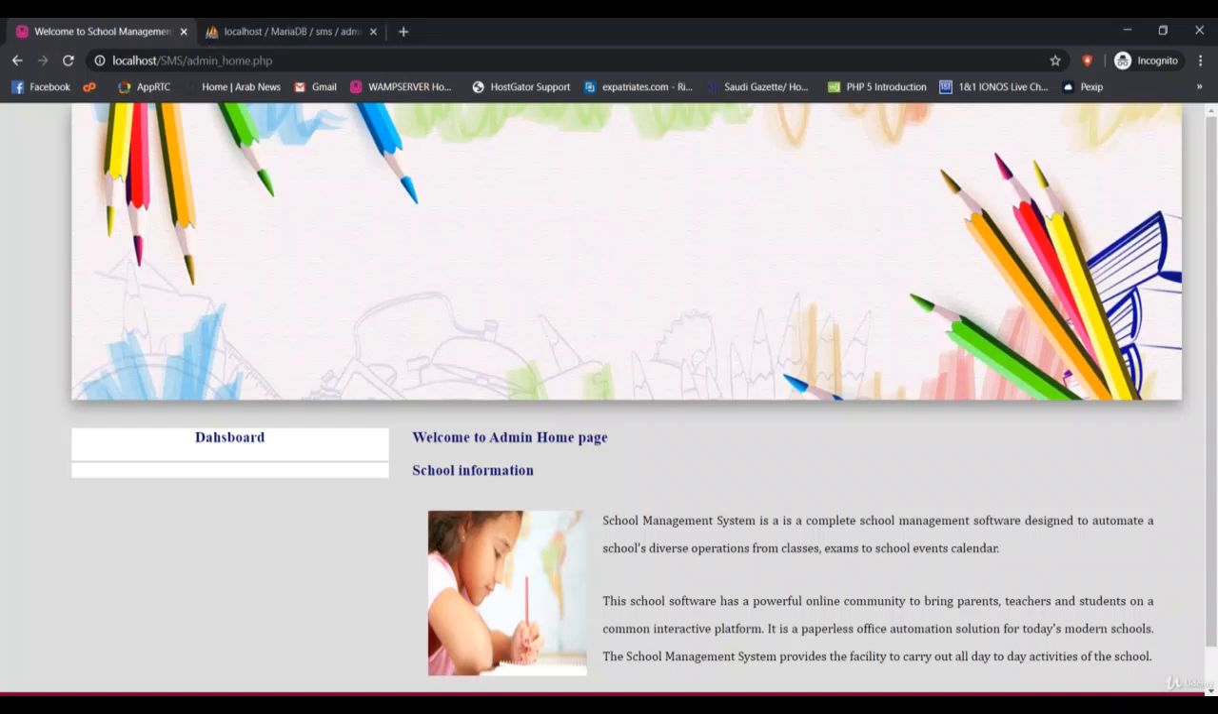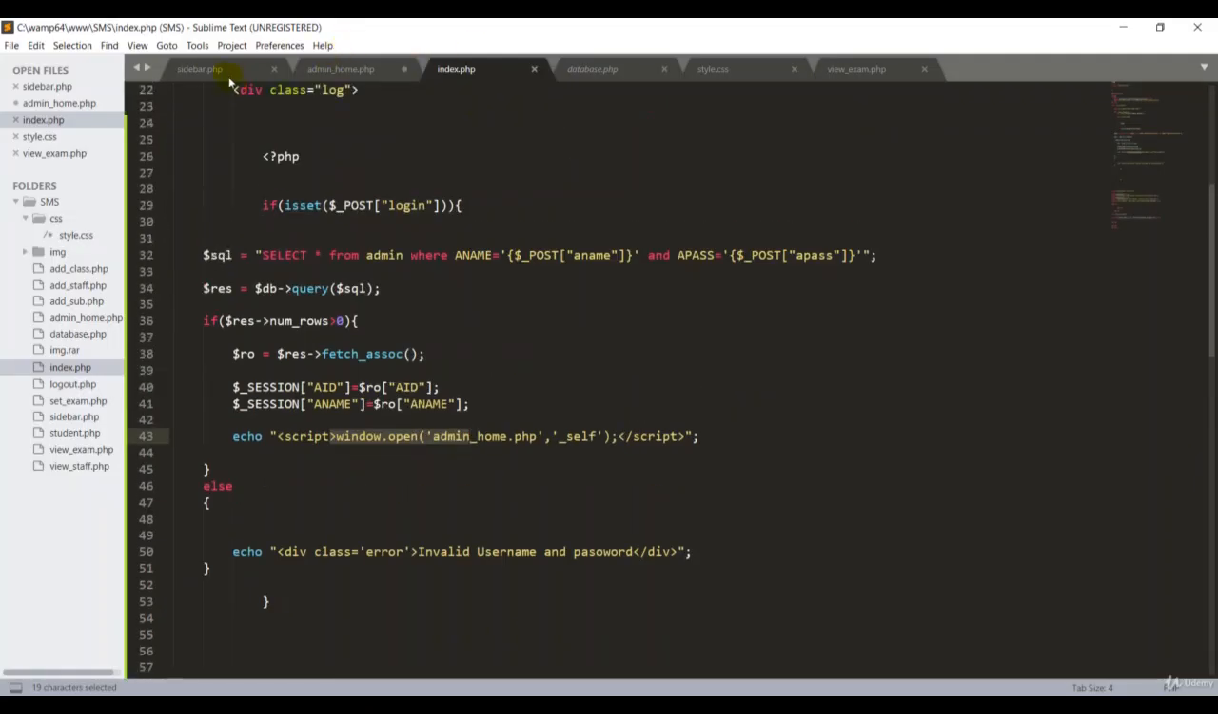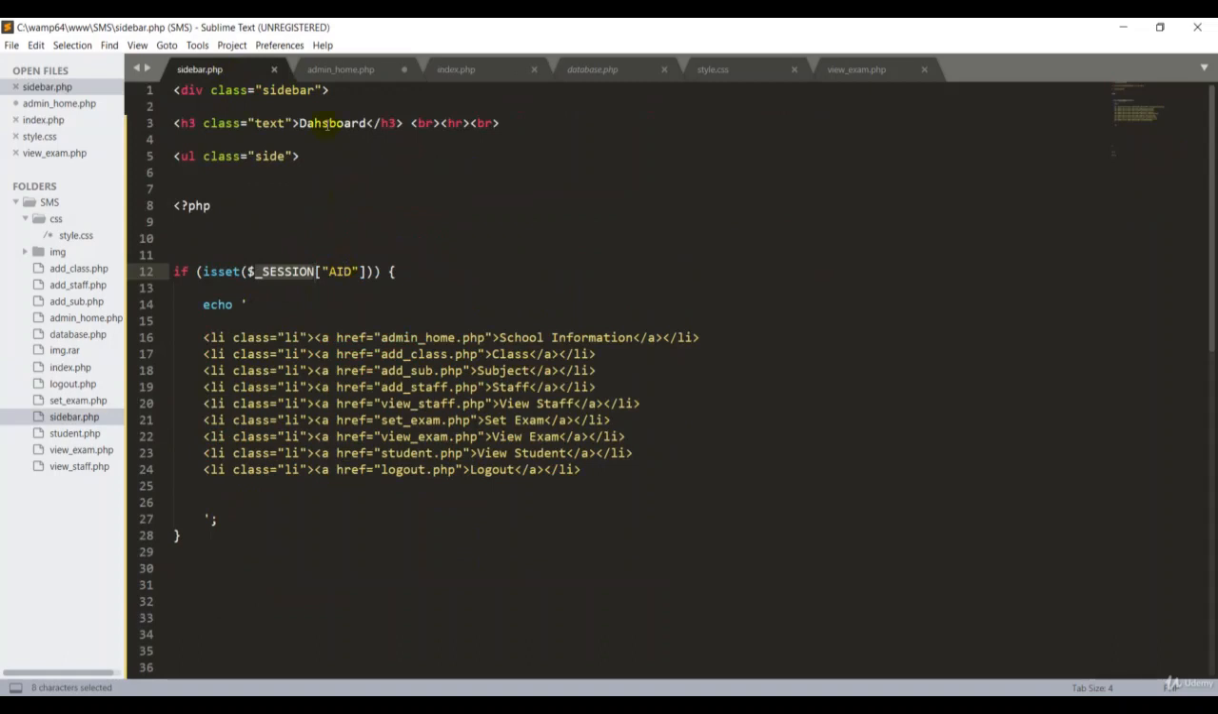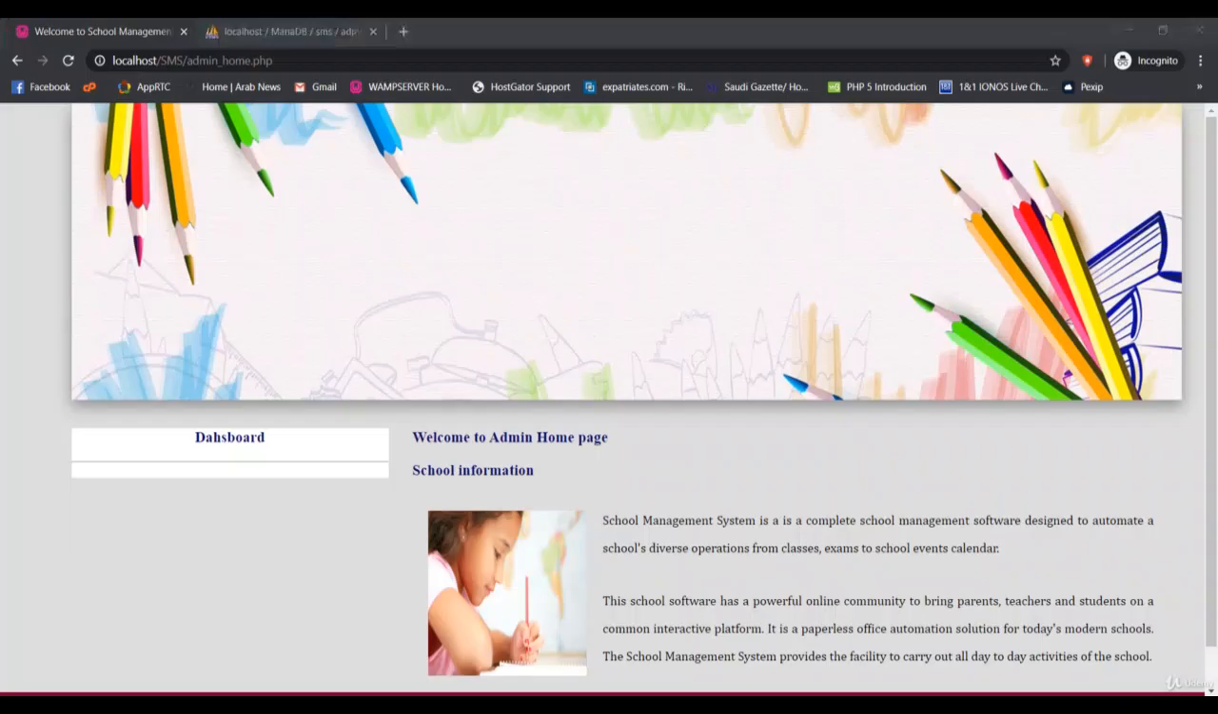That's fine. One thing I have noticed here on my admin homepage: where's my dashboard? I have already created it, but it is not displaying here. So I have to check. Also, I made a mistake here in the word dashboard. I want to change this one. Go back to the sidebar, remove this dash, save it, go back and refresh. Now the spelling is changed.